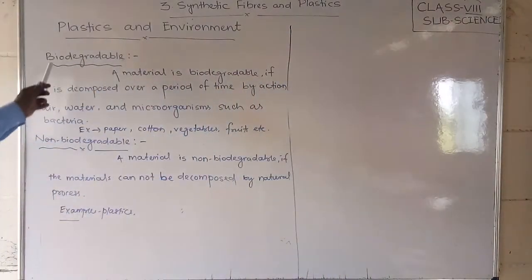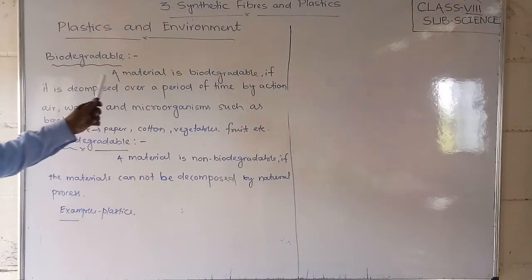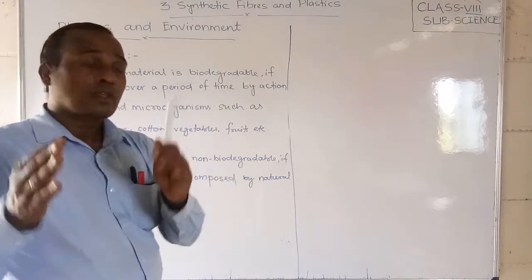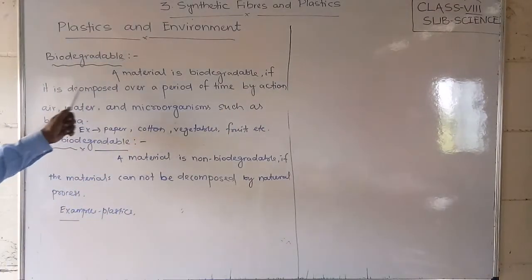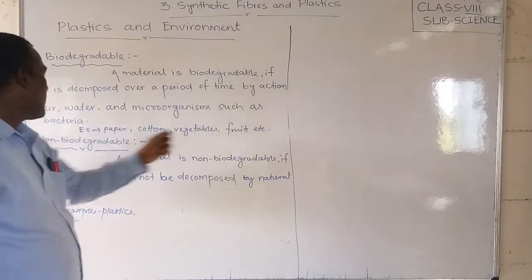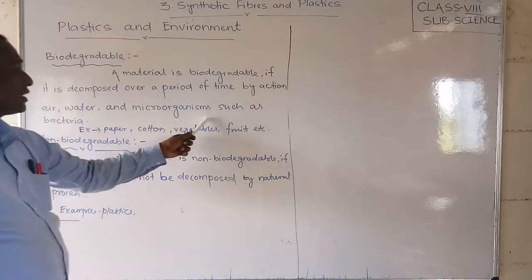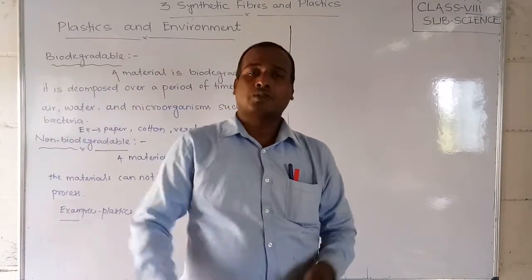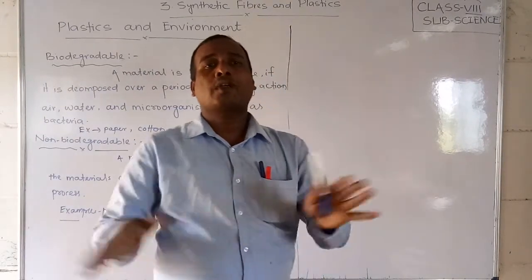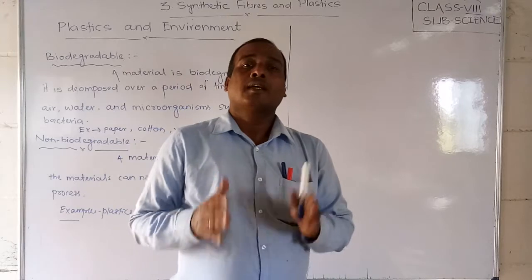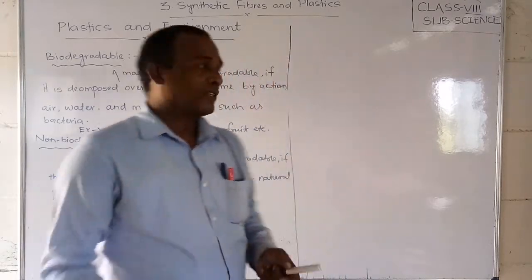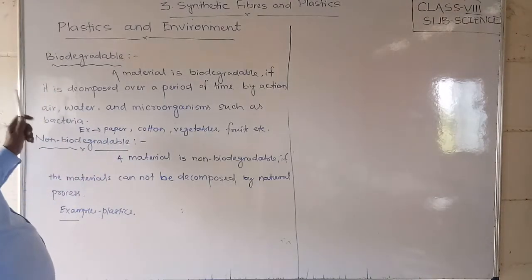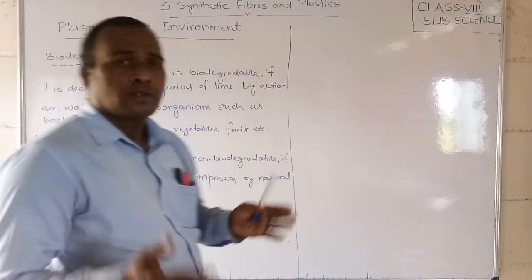What are biodegradable materials? A material is biodegradable if it is decomposed over a period of time by the action of air, water and microorganisms such as bacteria. If you keep it for 1 day, 2 days, 3 or 4 days and it decomposes, then we can say it is biodegradable, maybe by microorganisms like bacteria, or by the water, or by the air.